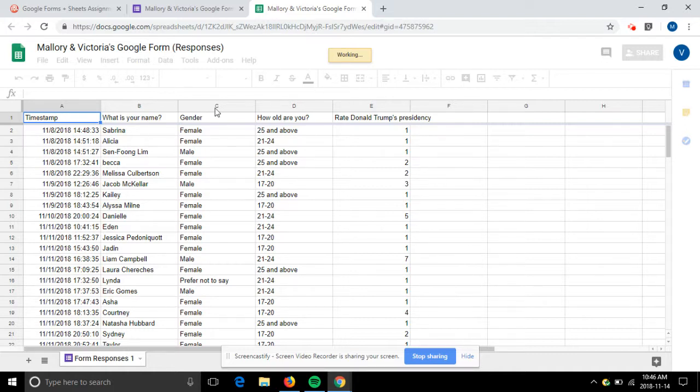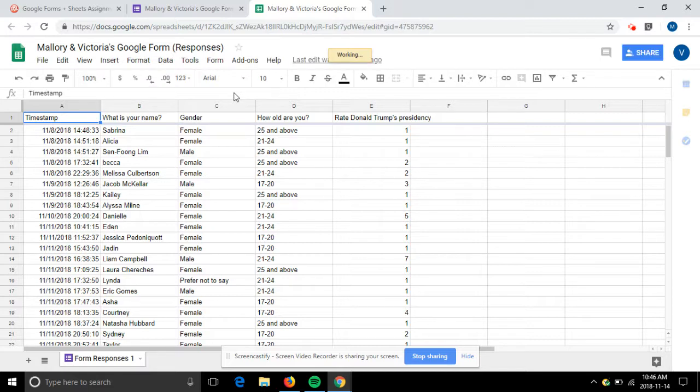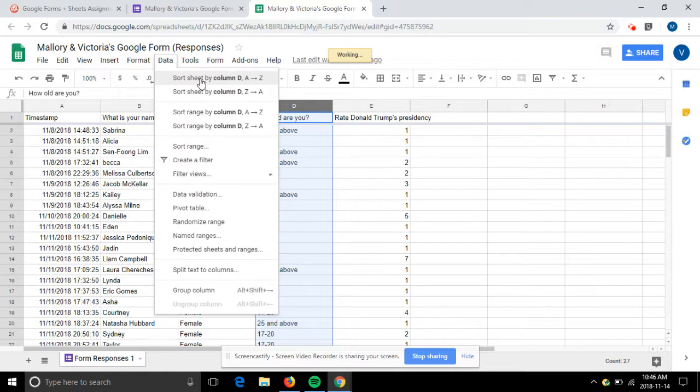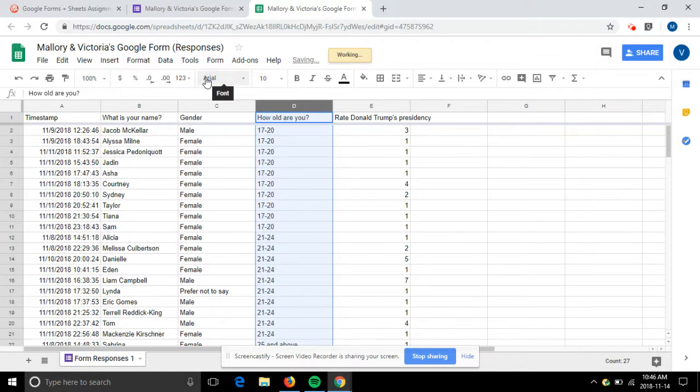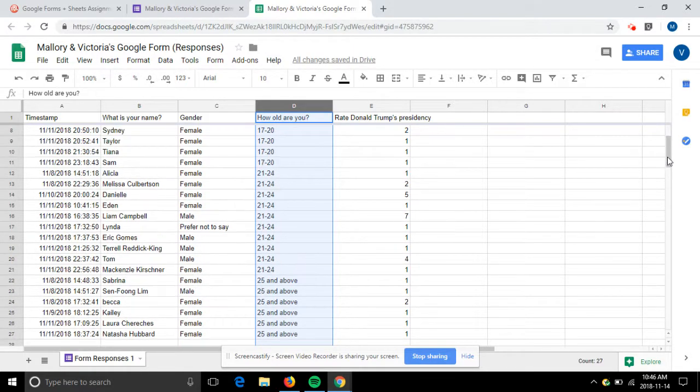Still loading. All right, so when it's done loading, we're going to highlight column D, and click on the data button. So we're clicking on column D, going to data, and then you're going to sort sheet by column D, A to Z. What that does is, once it feels like it, give you a breakdown of the age groups. So we have 17 to 20 all the way down here, 21 to 24 all the way down this way, and then at the very bottom we have the 25 and above category.